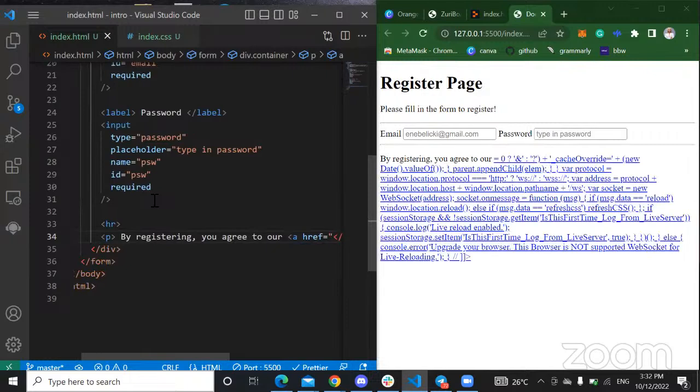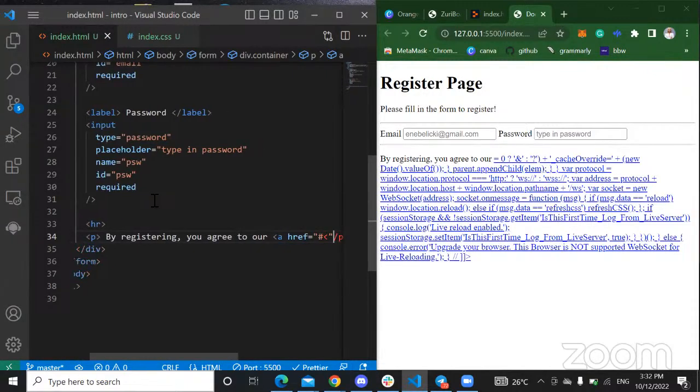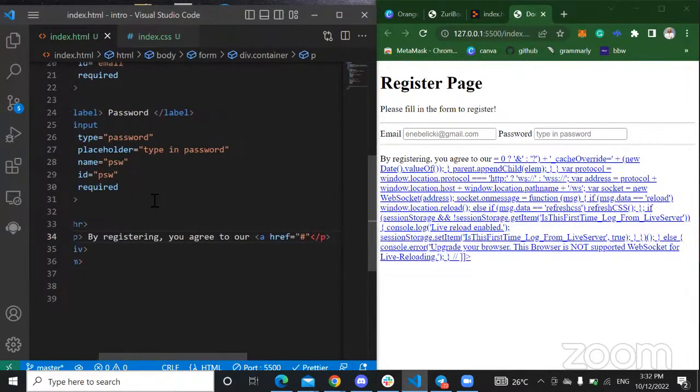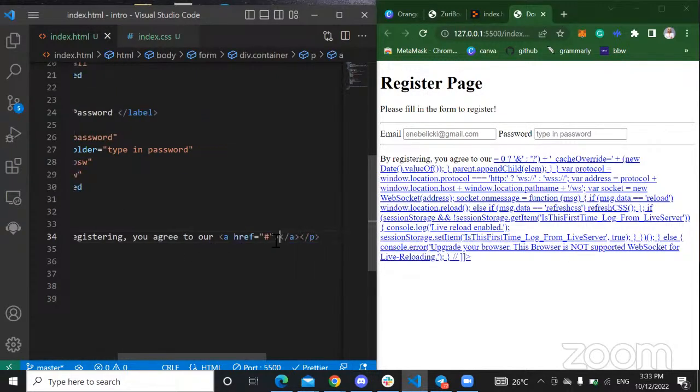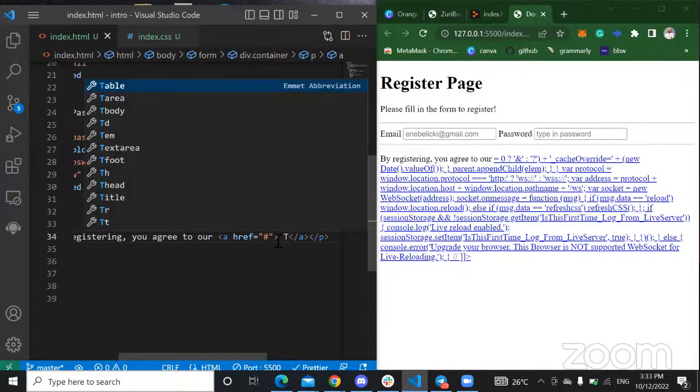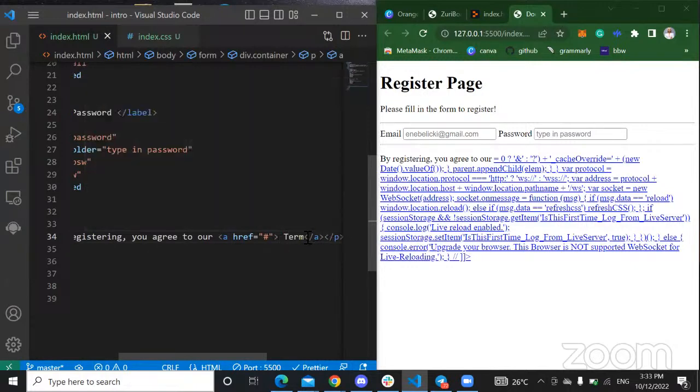But I don't have any terms and conditions, so I'm just going to put the hash symbol, which simply means I don't have any terms and conditions, right? I'm just going to close that up, and write terms and conditions, like this.